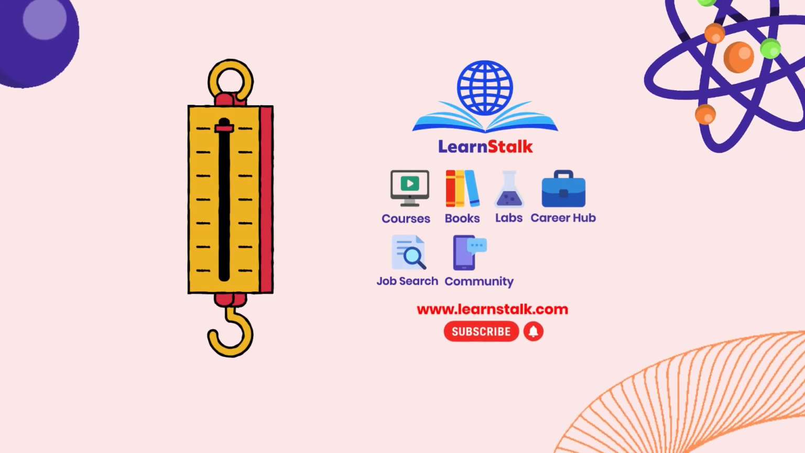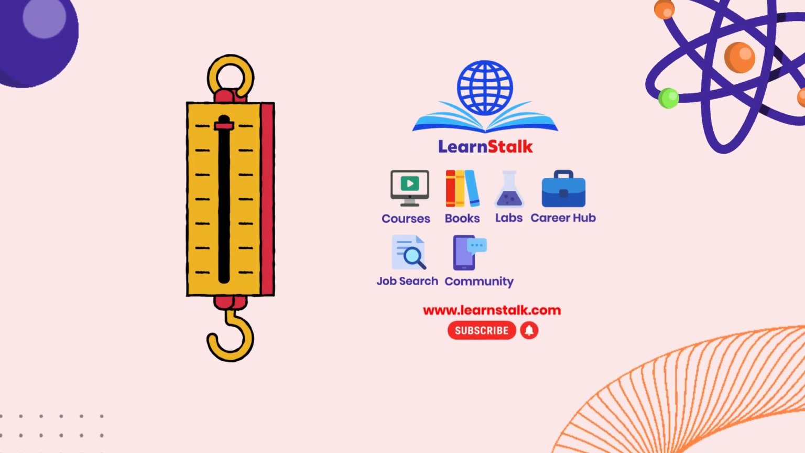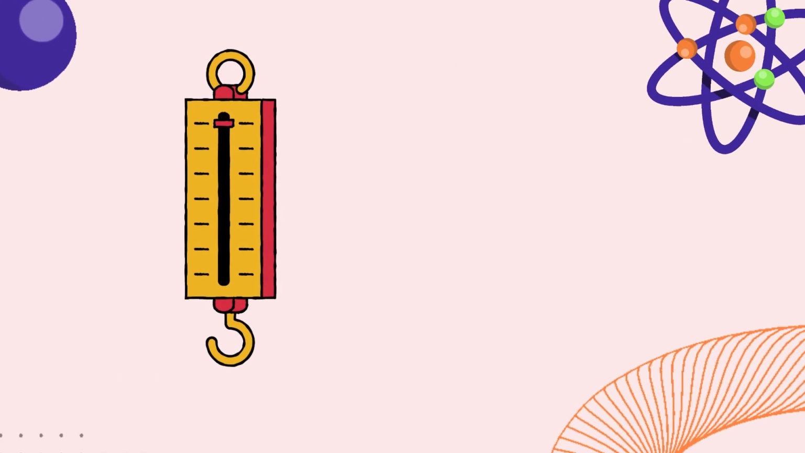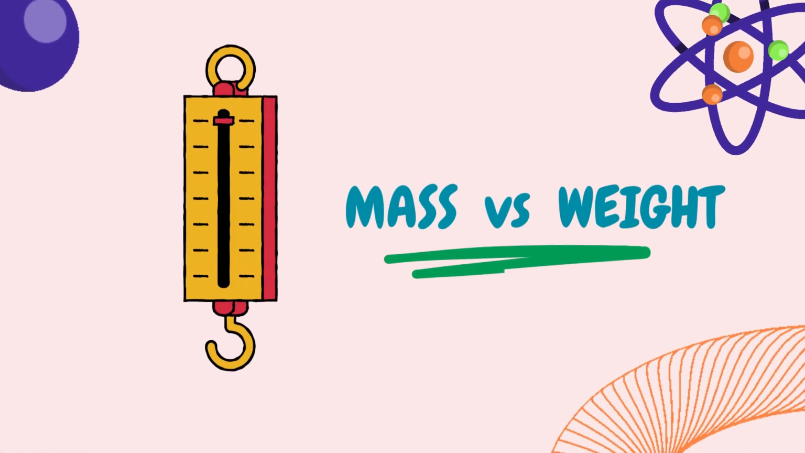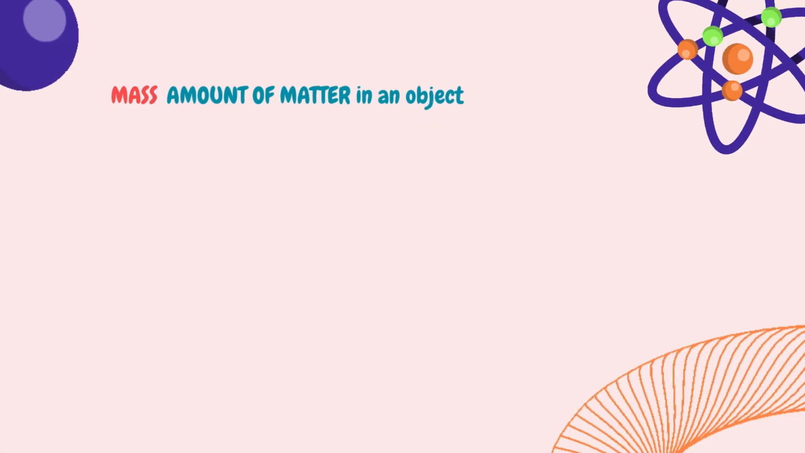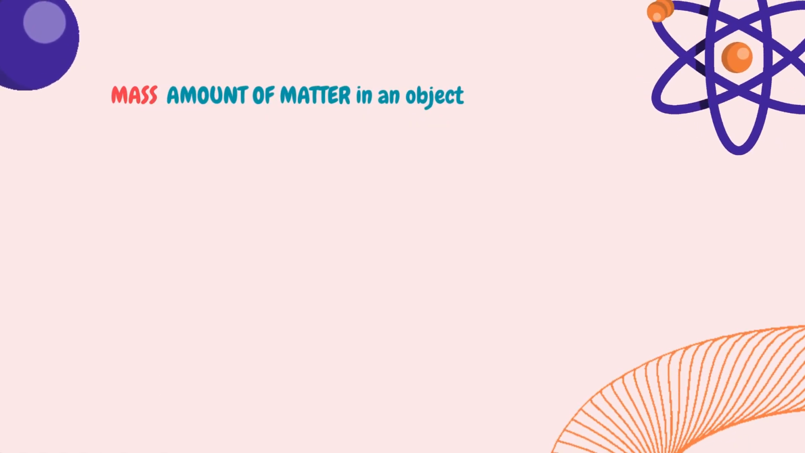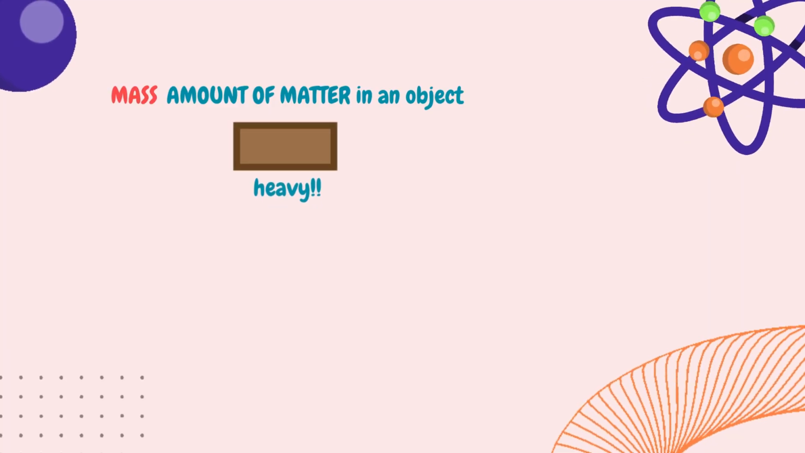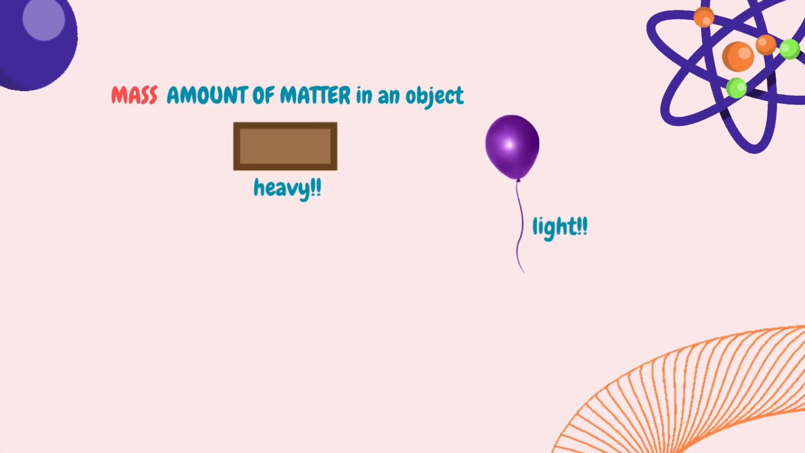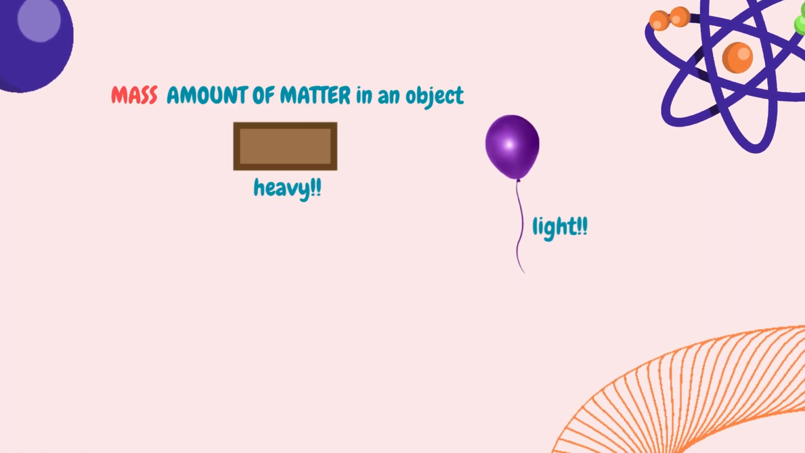Ever wondered why you feel lighter on the moon but still weigh down your bed on Earth? Let's bust the myth of mass versus weight in a way that'll stick with gravity. What is mass? It is the amount of matter in an object. Think of it like the stuff something is made of. For instance, the mass of a block is greater than the mass of a balloon because a block has more matter in it than a balloon.